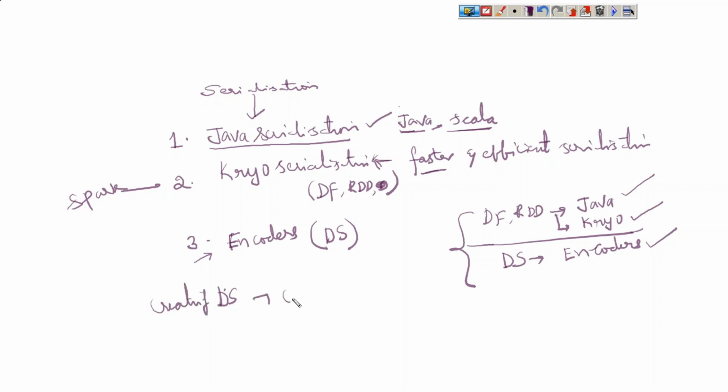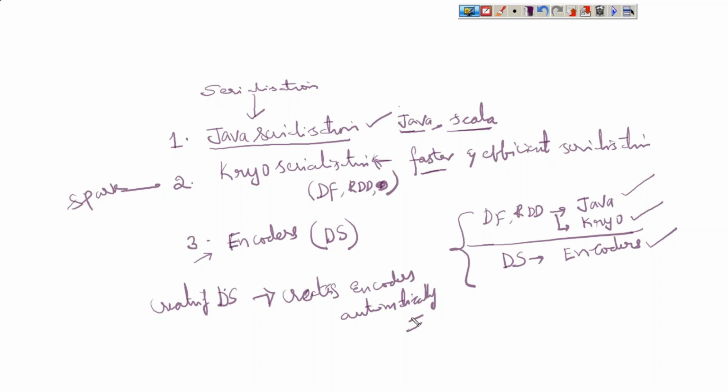If encoders cannot be created, then the dataset will not be created at all. Is this clear?